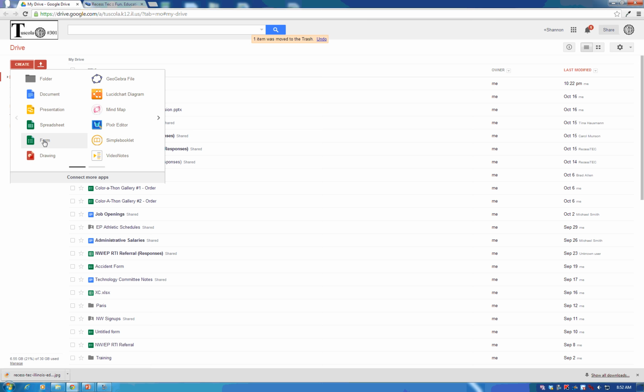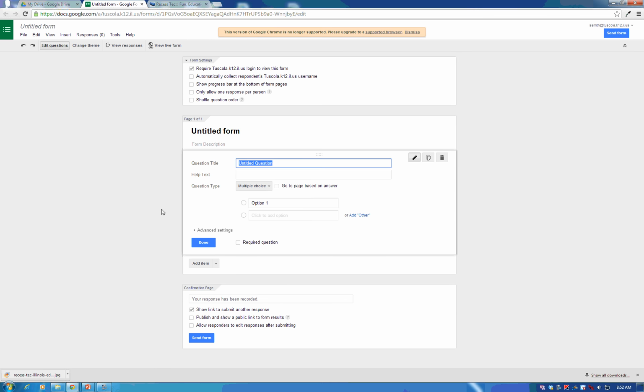So if you go to Create and you go to Form, it used to be that whenever the form popped up for you to be able to start putting in all of your options and questions and whatever information it is that you're wanting to gather, a box would pop up for you to choose a theme. And that is no longer happening. So as of right now, it would just be a plain theme.